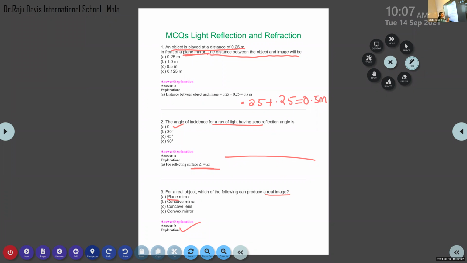In the case of a plane mirror, students, did you get a real image when you stand in front of it? It is a virtual, upright image. In the case of a plane mirror, the image formed will be virtual. In the case of a convex mirror also, only two cases are possible: virtual and erect.